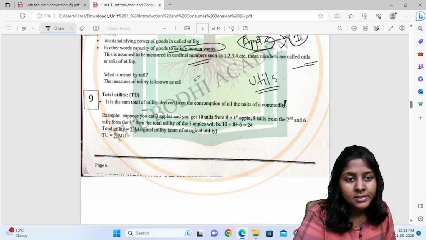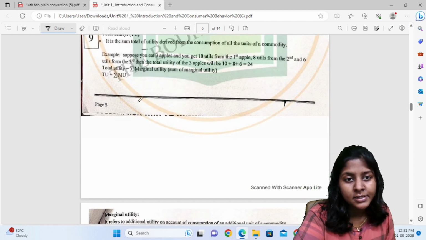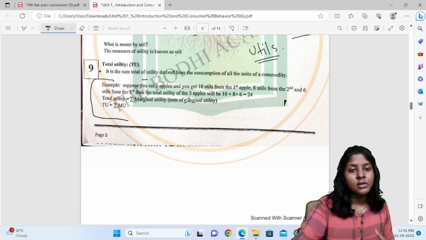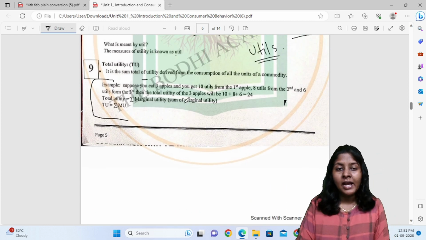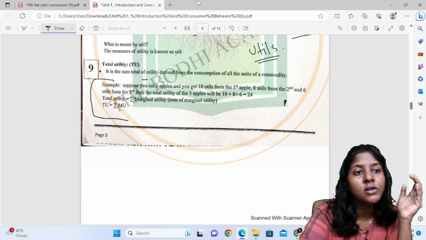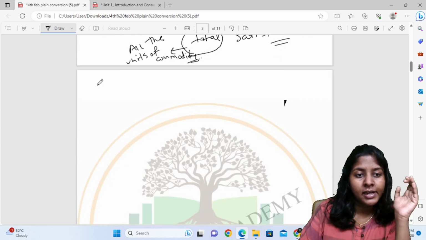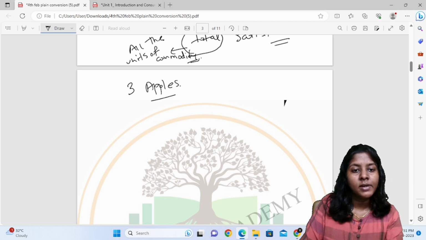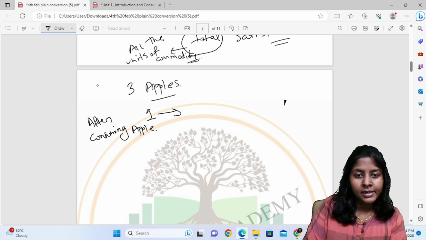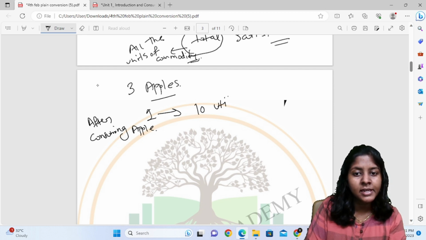The next is an example. Example 1: if you ate 3 apples, after consuming the first apple you get maximum satisfaction, that is 10 utils.